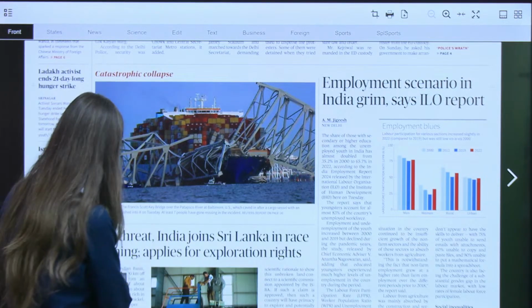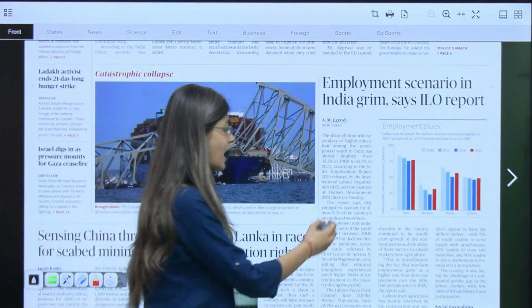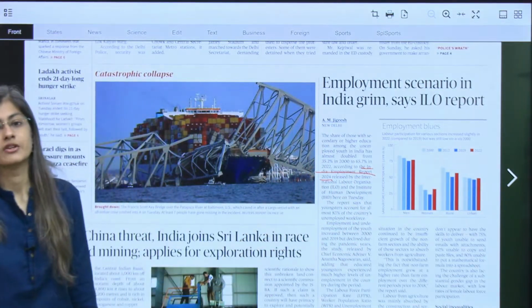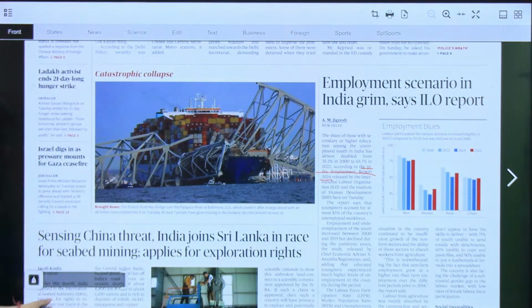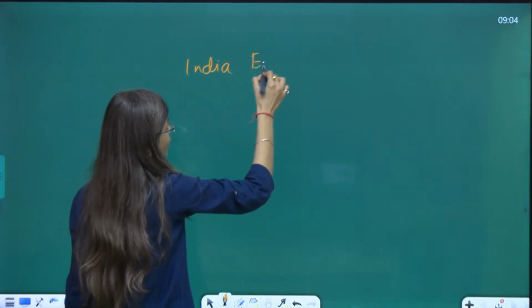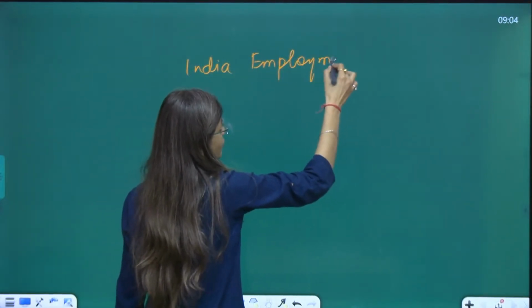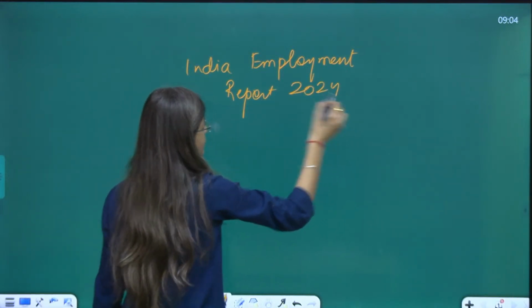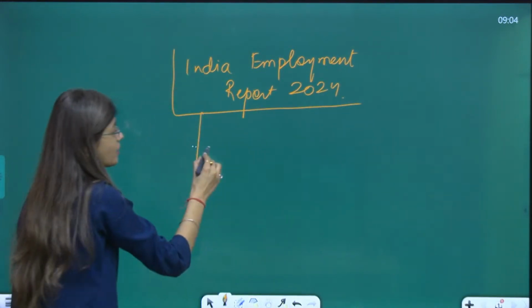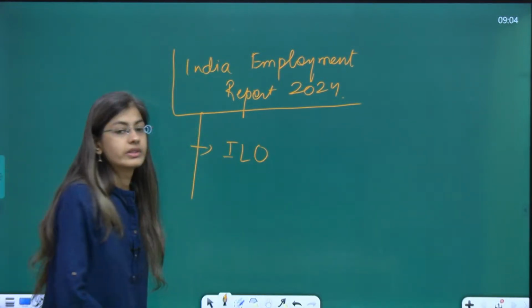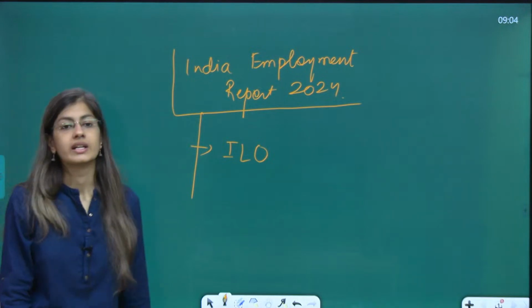ILO has come out with a report named India Employment Report 2024. This report has been published by ILO, that is International Labour Organization.